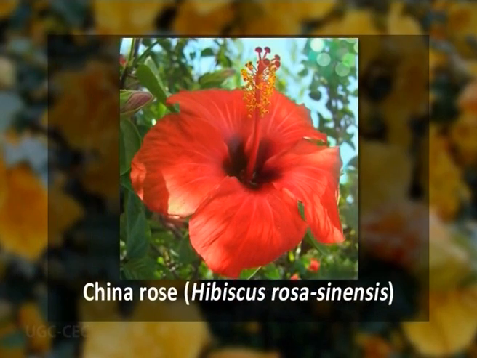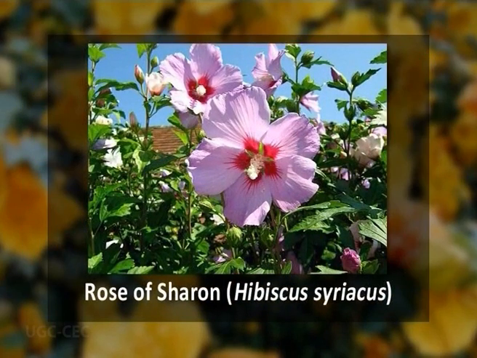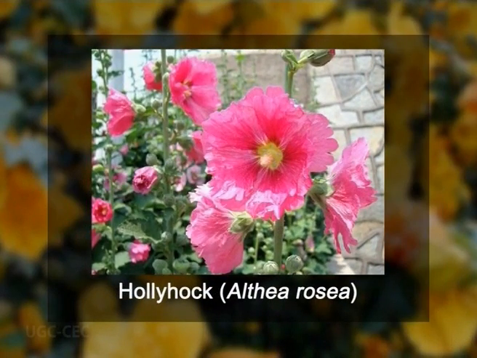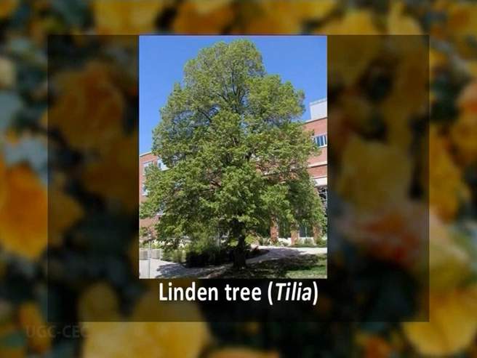The family contains many species that are grown as ornamentals, namely China rose, whose scientific name is Hibiscus rosa-sinensis, or the rose of Sharon, whose scientific name is Hibiscus syriacus, or the common hollyhock, scientific name Alcea rosea, or a tree that we cultivate in our parks by the name of linden tree, whose scientific name is Tilia.